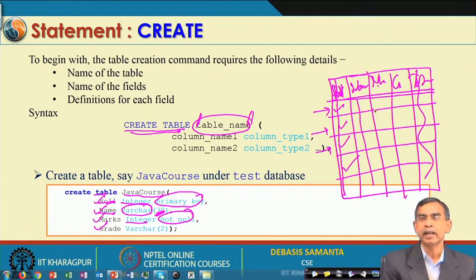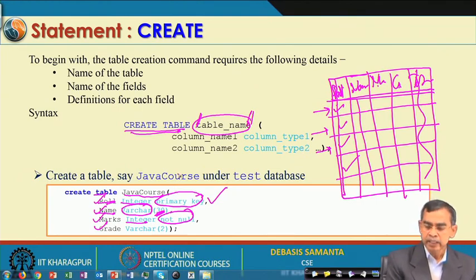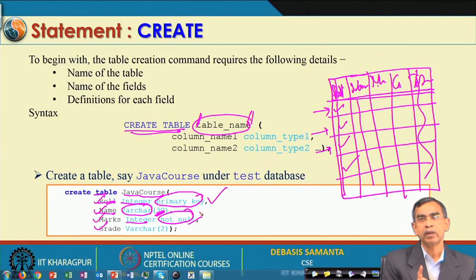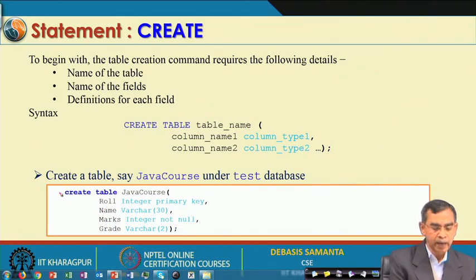That means if you enter a null, it will not be accepted, and the primary key is also not null. That means no record can be entered for which this element has a null value. Null value means no value. Grade is also a string of 2 characters. So, this way we define one table, and this is the command.